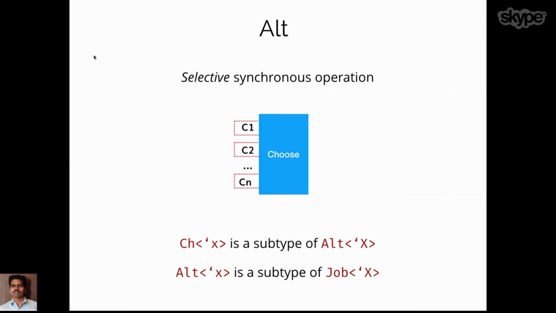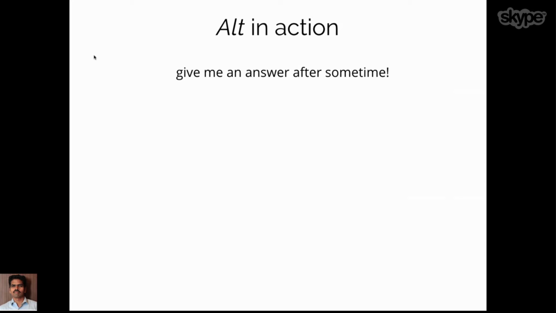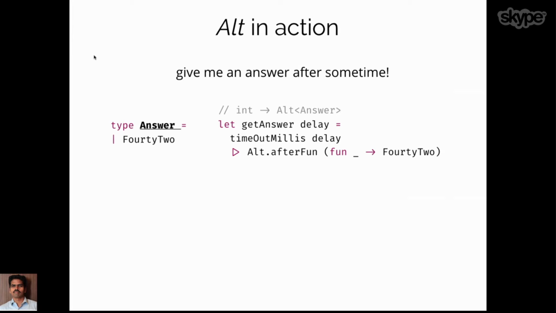To see an example, let's see it in action. We want to get an answer after some time. It's a plain, simple, hello world kind of example where we know what the answer is. The answer is 42, and we want to get the answer after some time.